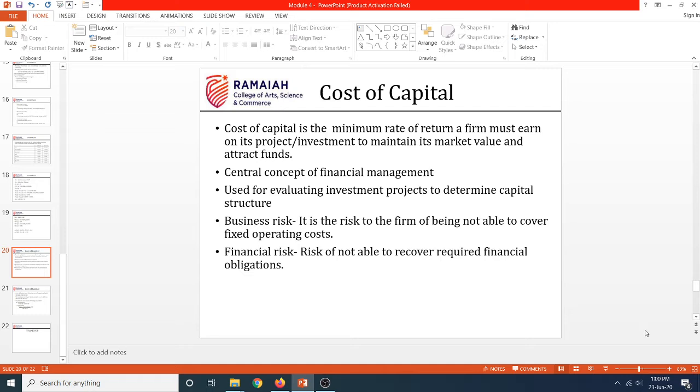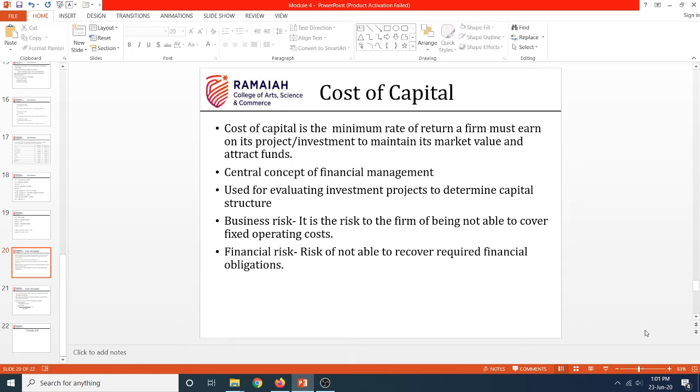Because if your project's return falls below 15%, it means that the market value of the firm will also go down. So to keep that market value going good, you need to have your project's returns more than the cost of capital.